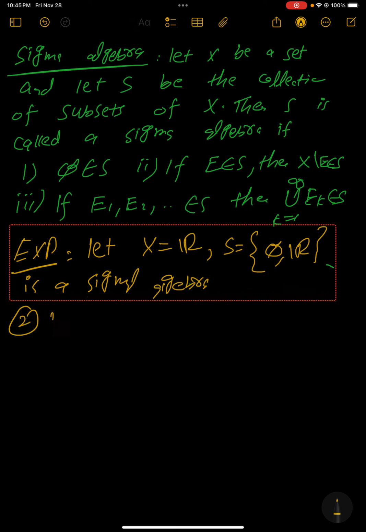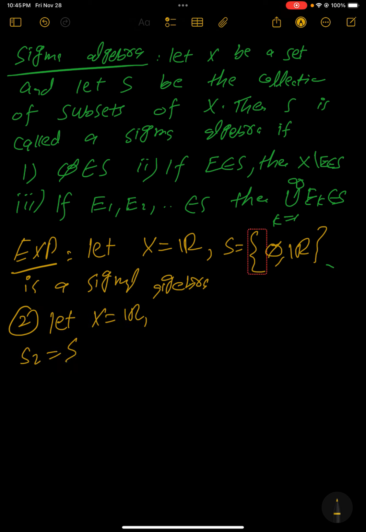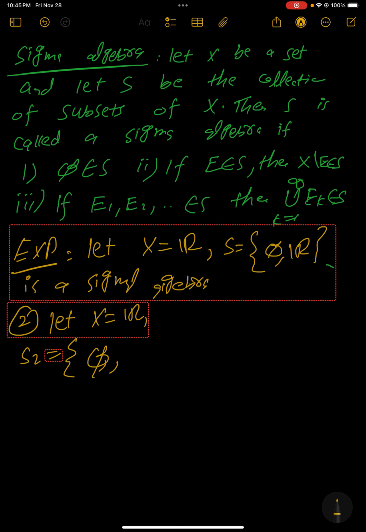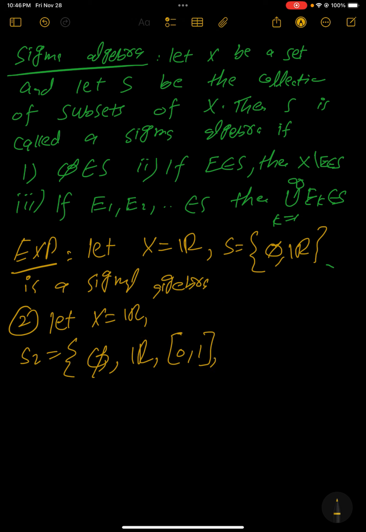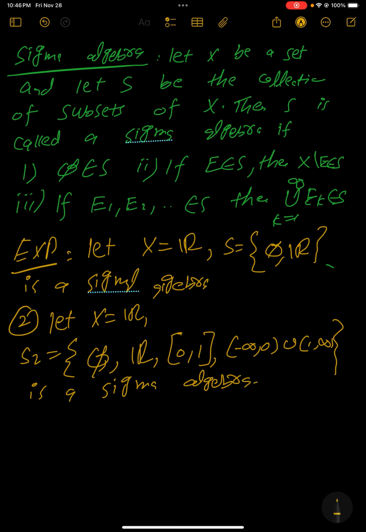Okay, and the second example: again, we take the same set R, but we define our set S2 as the empty set, and then the set of real numbers, and we take the interval [0,1], and then we consider the complement of that closed interval [0,1]. So this is a sigma algebra, clearly, because it satisfies all three properties.